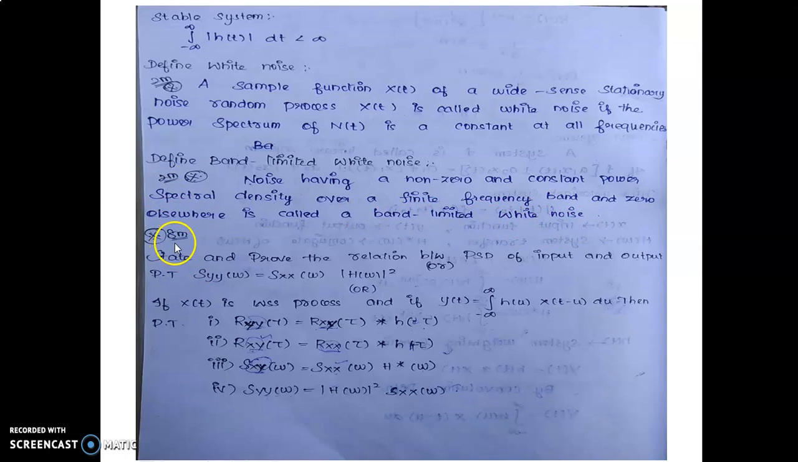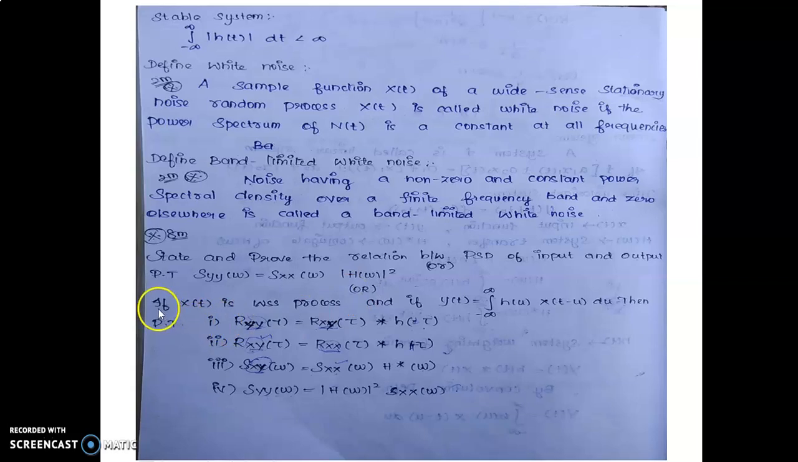Next, a very important 8 mark question. 100% this question is asked in the exam. State and prove the relation between the power spectral density of input and output. Or the question asks in another form: prove that the power spectral density of y, that is S yy of omega, equals S xx of omega into the modulus of H of omega the whole square.